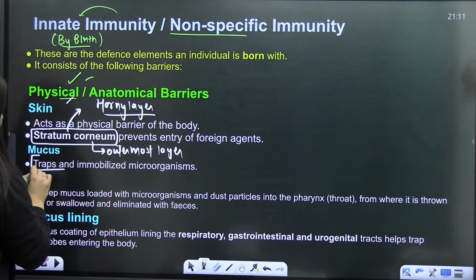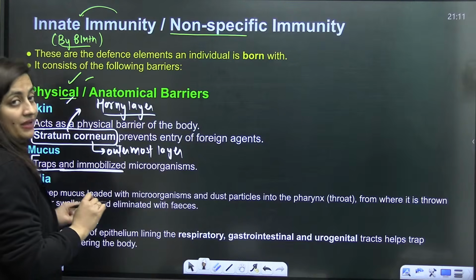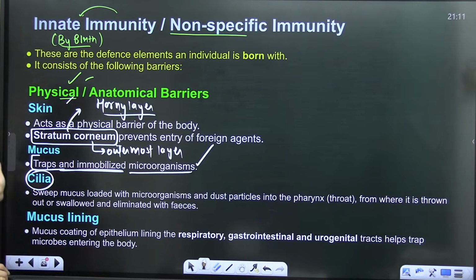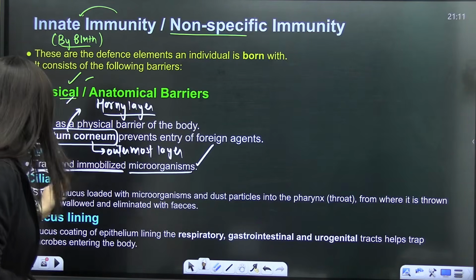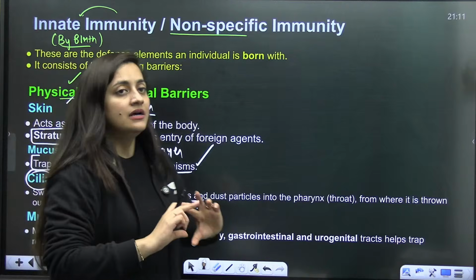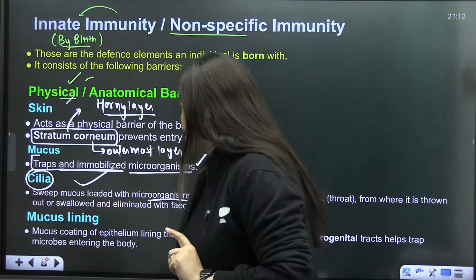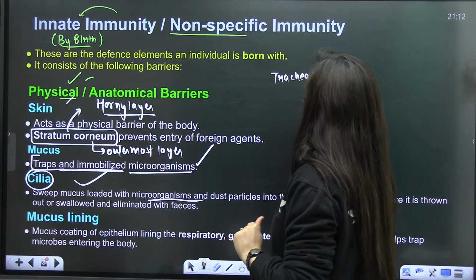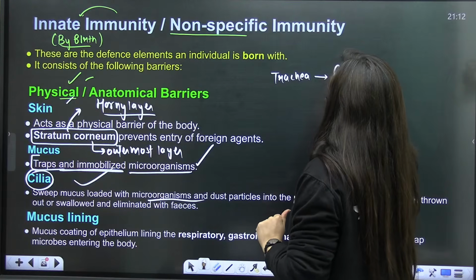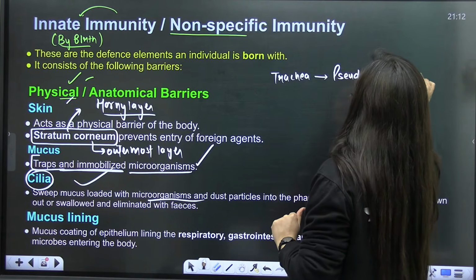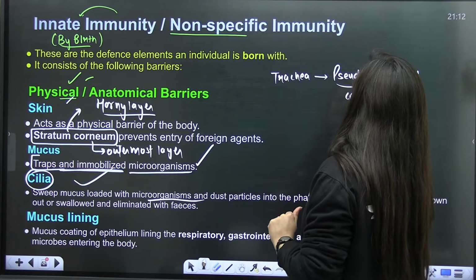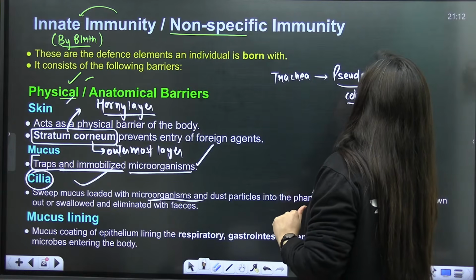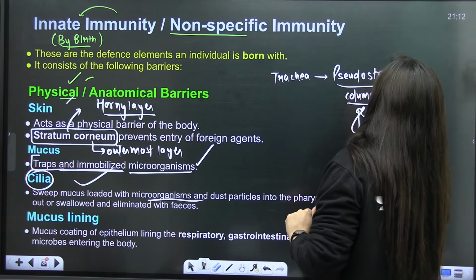Then mucous membranes form mucus that will trap and immobilize the microorganisms, and will not allow them to move. Then comes the cilia. That cilia will sweep the mucus loaded with microorganisms so that it can come out. Take the example of the trachea. When you talk about the trachea, which epithelium do we discuss there? Pseudo means false, stratified means layered: pseudostratified columnar ciliated glandular epithelium. Are you getting my point?